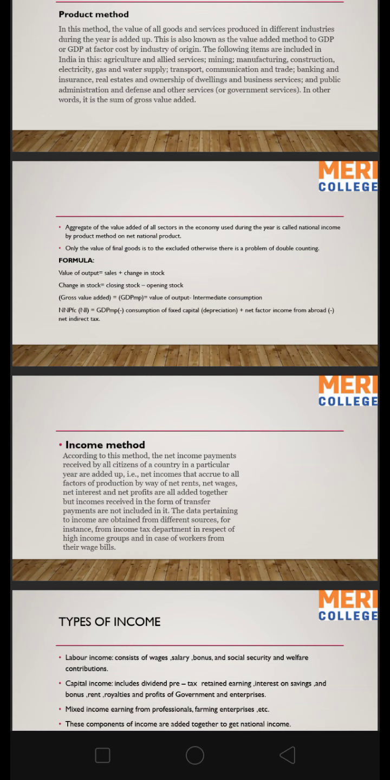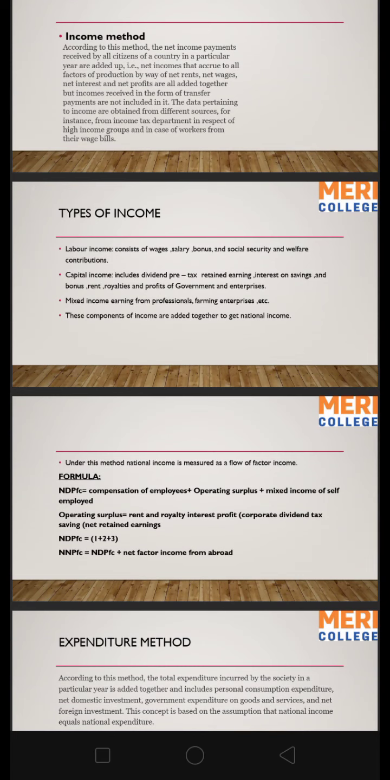The second method to calculate national income is the income method. According to this method, the net income payments received by all citizens of a country in a particular year are added up. That is, national incomes that accrue to all factors of production by way of net rent, net wages, net interest, and net profits are all added together, but incomes received in the form of transfer payments are not included in it. The data pertaining to income are obtained from different sources, for instance, from the income tax department in respect of high income groups, and in case of workers from their wage bills.